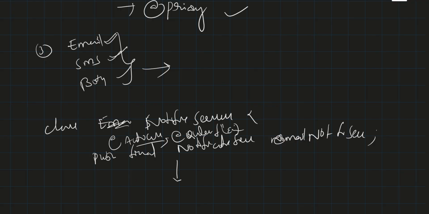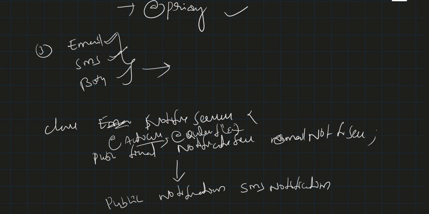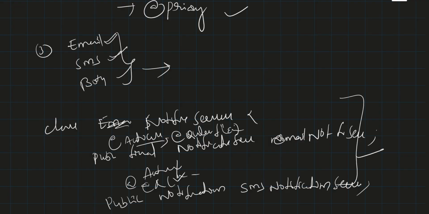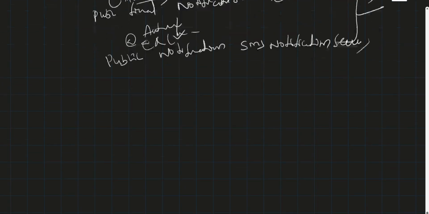Same way we can mention public NotificationService, with respect to the interface, smsNotificationService, with @Autowired and @Qualifier sms. This is the way we can achieve it, and in the implementation, based on the parameter, we can send either SMS or email. Let us assume the client asks that we need to send both.